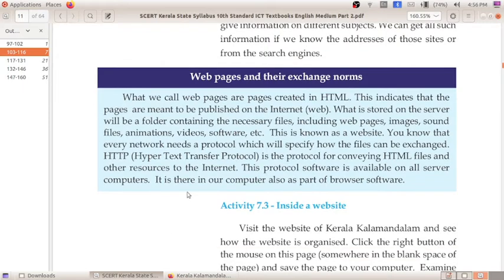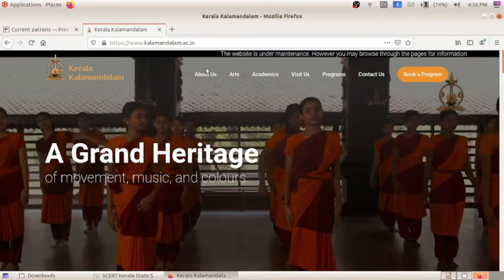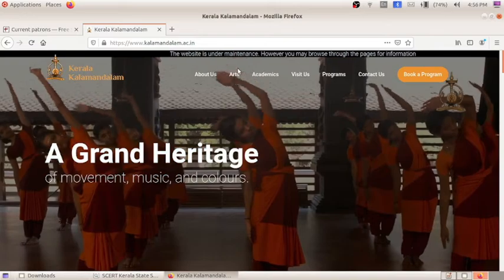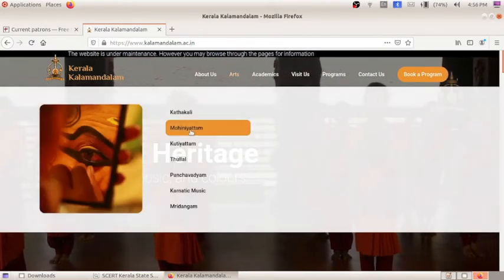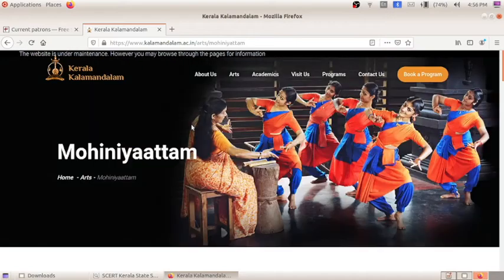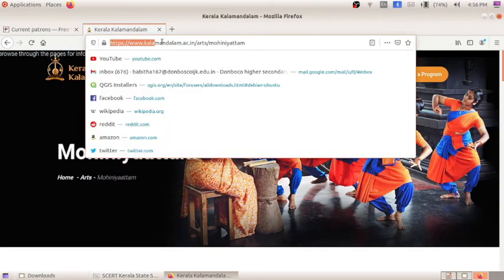Here, this is the page. Here there is an option, Arts. From this page I am going to take the option Mohiniyattam, so I will directly get the page of Mohiniyattam. When you check this, what you can understand from this is HTTPS, which is the protocol.